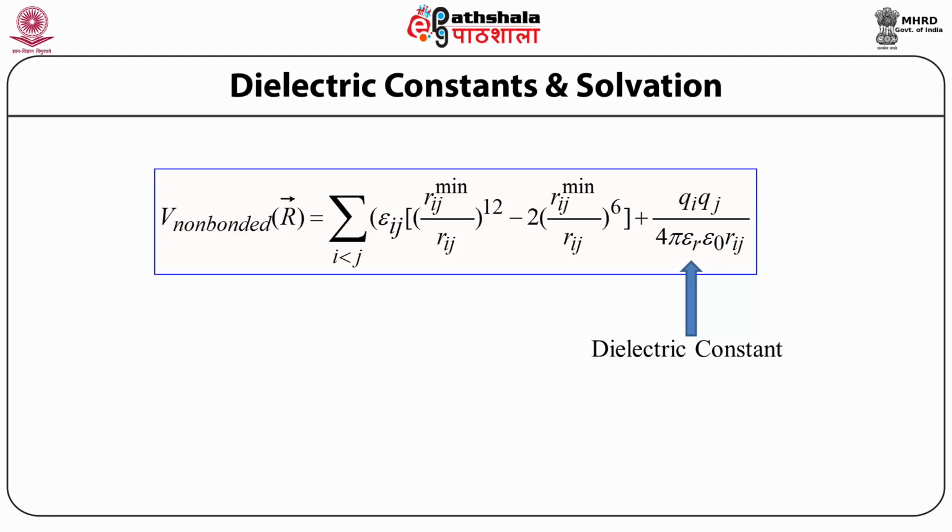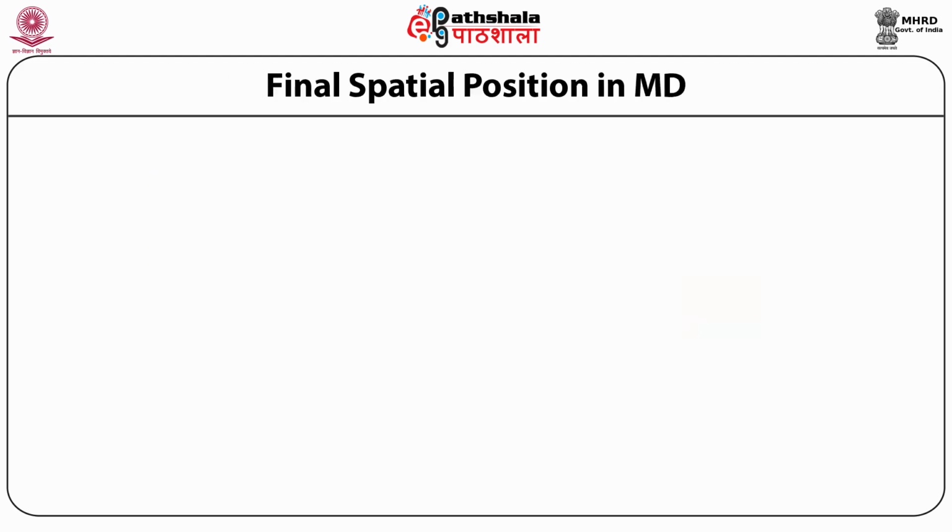Hence, most often it is better to use explicit water and try to find the water and protein interactions. However, in many cases one uses a constant dielectric value of 80 for the full protein. However, we must remember the protein exposed to water has a different dielectric constant than the inside active site or inside the protein structure. Here I will show you exactly how we calculate the next trajectory.